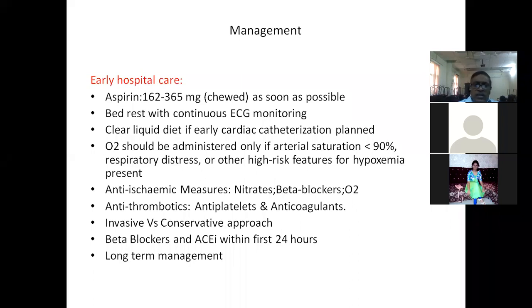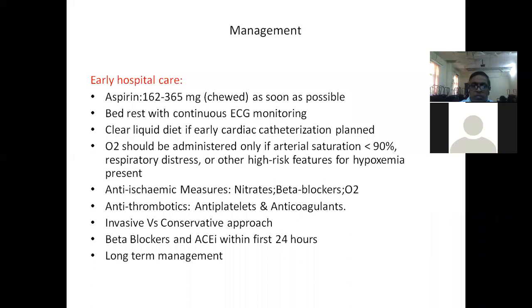If not contraindicated, all these drugs I told elaborately in the class, but nitrates can be given sublingually, or oral nitrates can be given, or by means of a spray until the pain is resolved. Or if the patient is hypertensive, you can go for a 10 micrograms per minute IV infusion to a maximum of 200 micrograms, increasing every minute. You must duly watch the blood pressure. If the blood pressure is coming down to less than 100 millimeters of mercury systolic, then this is the time to stop nitrate administration.